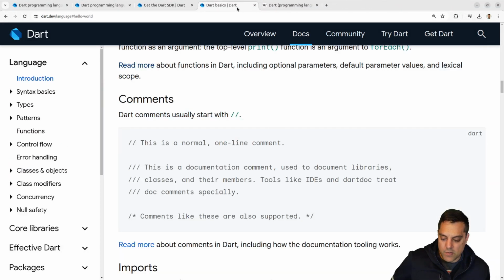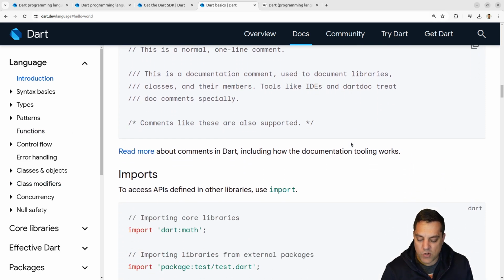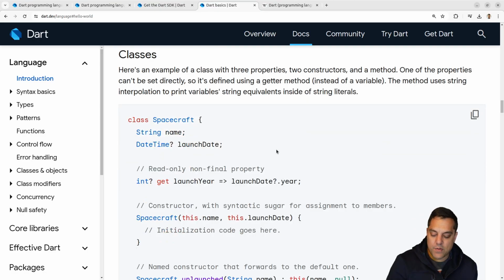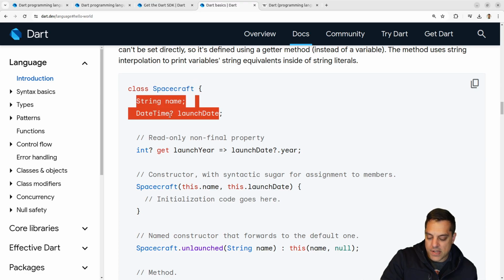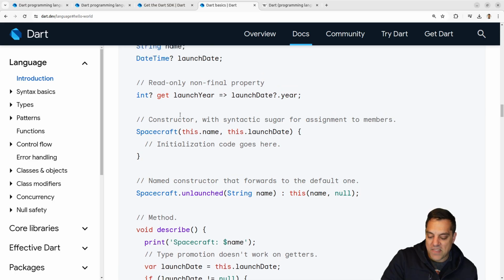Let's see, this is just on variables. On the Dart basics, I am going to skip to concurrency and patterns at some point here, because where are we? We're just getting the object-oriented stuff. Okay, we'll take a little bit of time here. I mean, this pretty much looks like other C-based languages. I've got spacecraft, strings, a nullable type here, a read-only, non-final property.